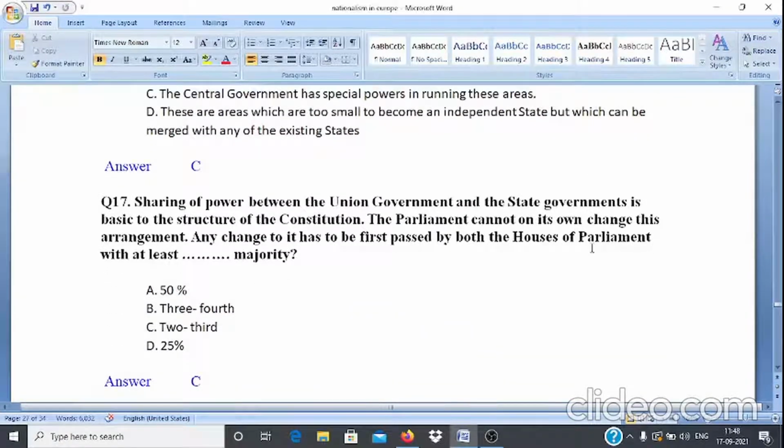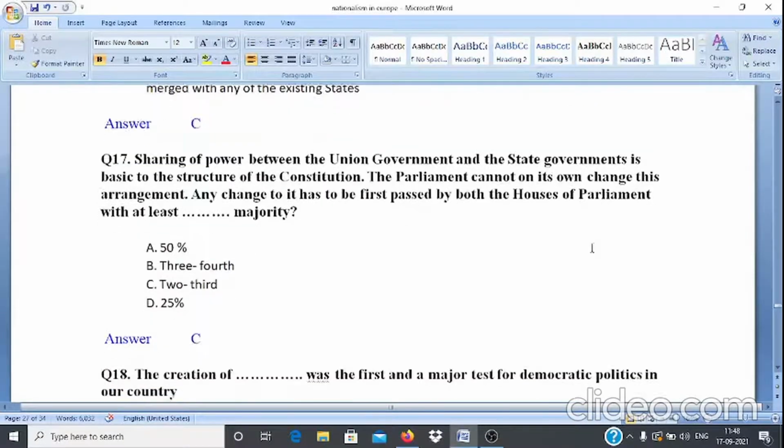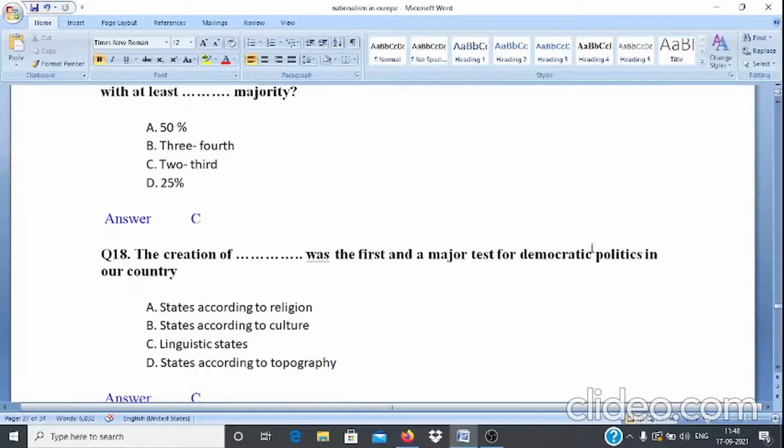Question number 17. Sharing of power between the union government and the state government is basic to the structure of the constitution. The parliament cannot on its own change this arrangement. Any change to it has to be first passed by both the houses of parliament with at least dash majority. Options are A 50%, B 3/4, C 2/3, and D 25%. And answer is option C.